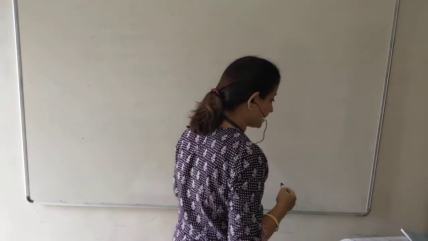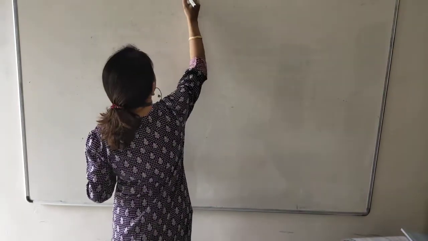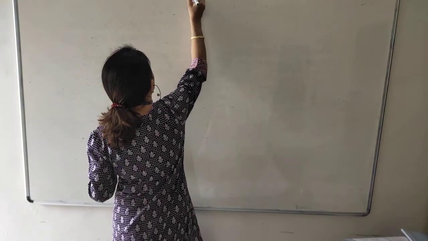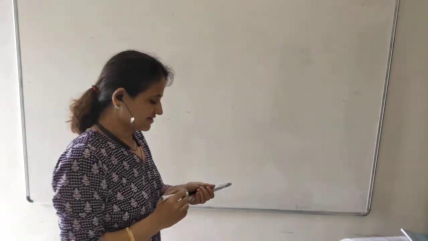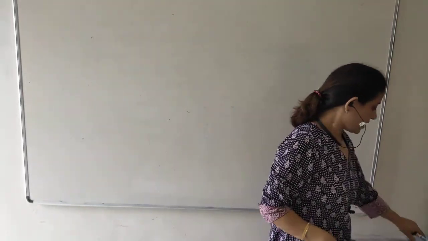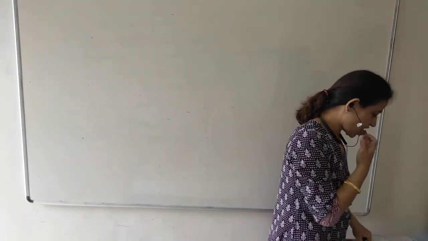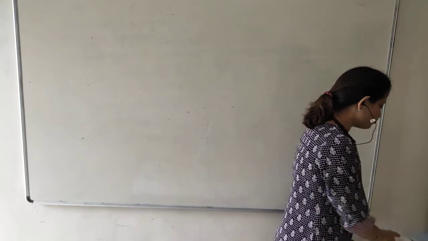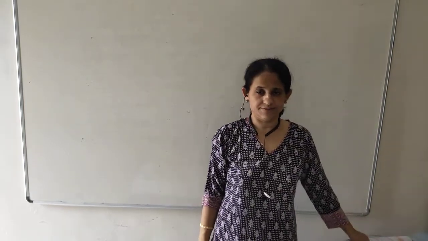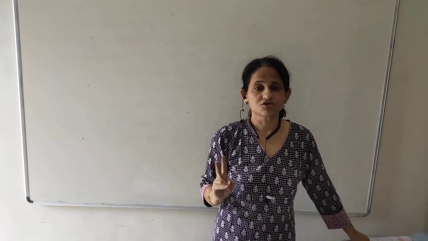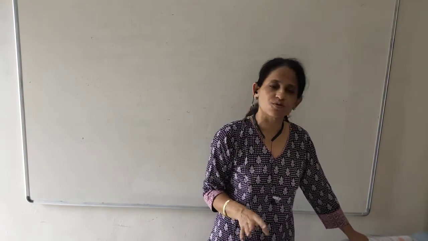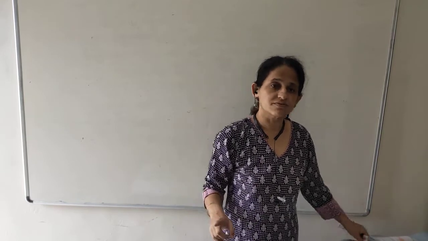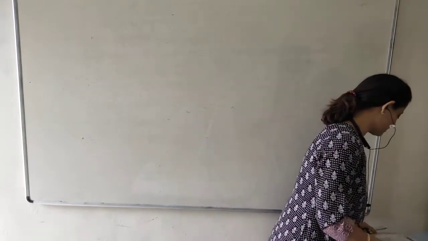Sorry, 7.1, it's my mistake. Exercise 7.1, on a new page, you will write exercise 7.1, and question number 1, 2 and 3 have to be done in textbook only. In classwork, we will start with question number 4.